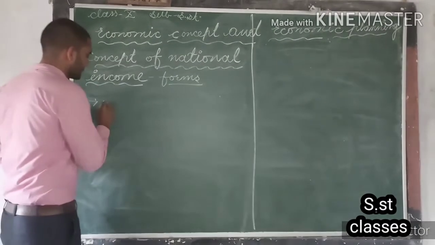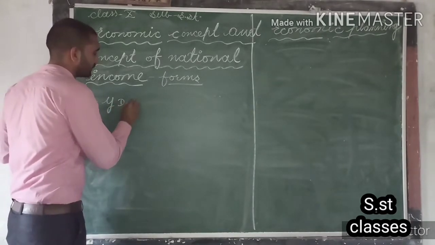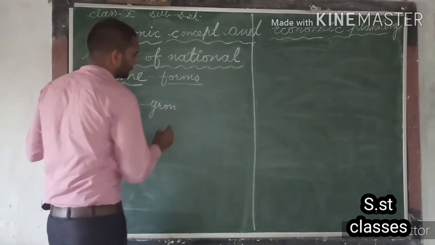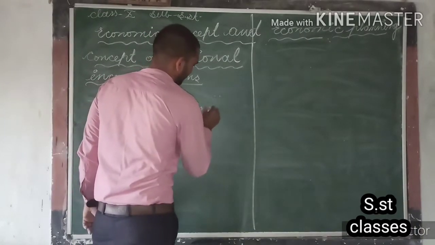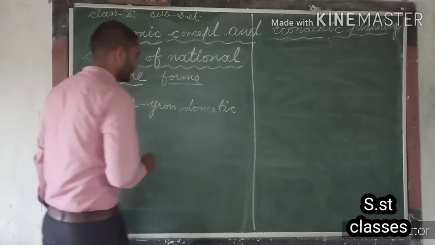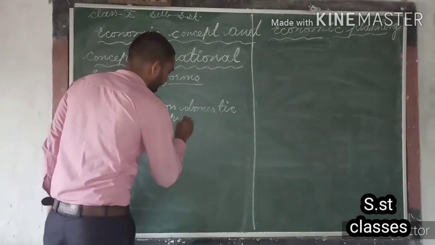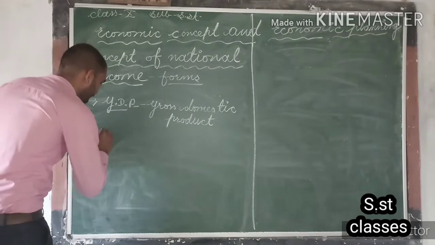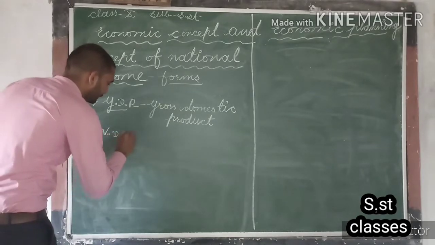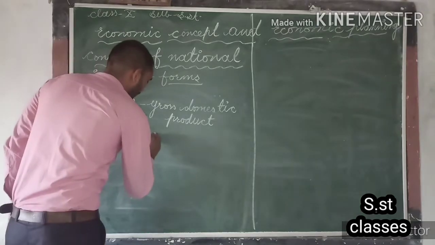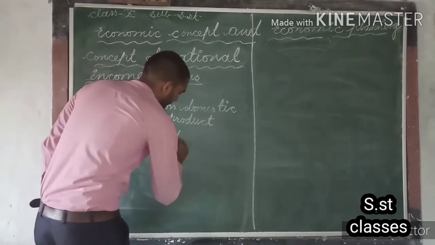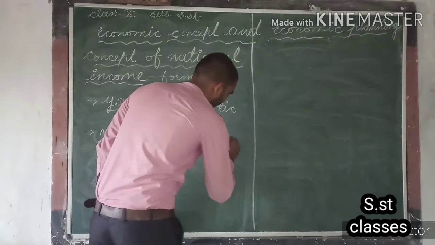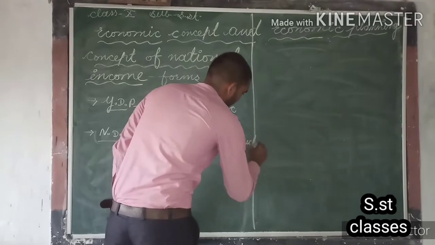So first is GDP, or gross domestic product. Next is NDP, or net domestic product.